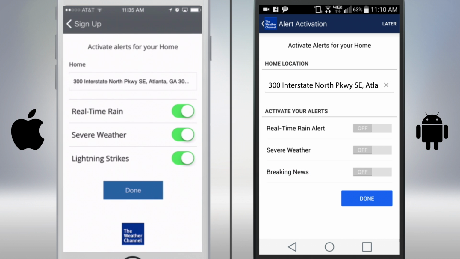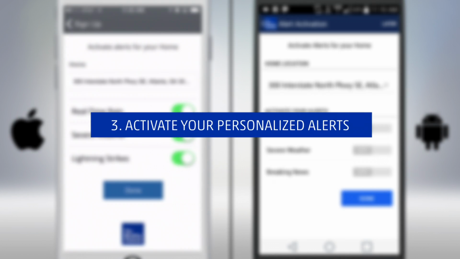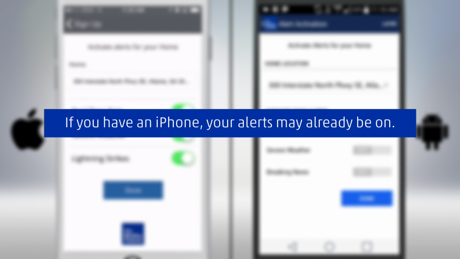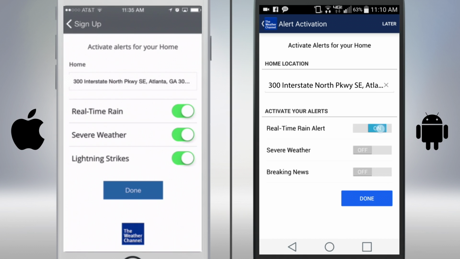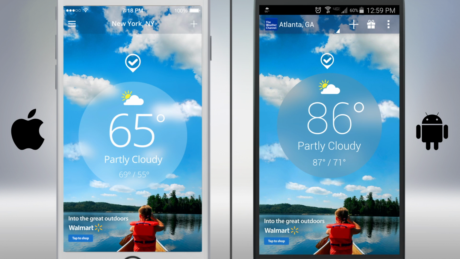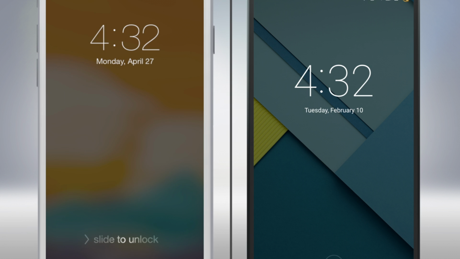Tell us where you are so we know where to watch. And turn on weather alerts. Easy. Now the next time it's going to rain, you'll get this.